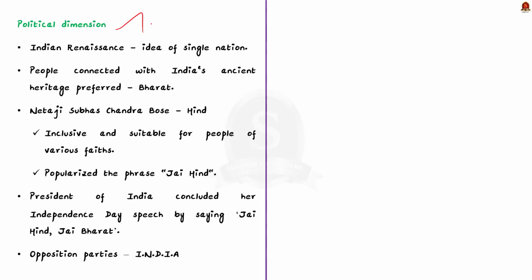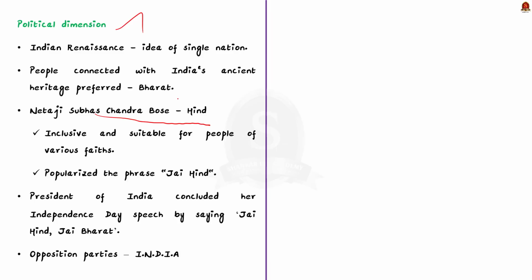Many people who wanted to connect with India's ancient heritage preferred the term Bharat. Leaders like Netaji Subhash Chandra Bose believed that a word like Hind could be more inclusive and suitable for people of various faiths. That's why he popularized the phrase Jai Hind. Even in recent times, the President of India concluded her Independence Day speech by saying Jai Hind, Jai Bharat, giving emphasis